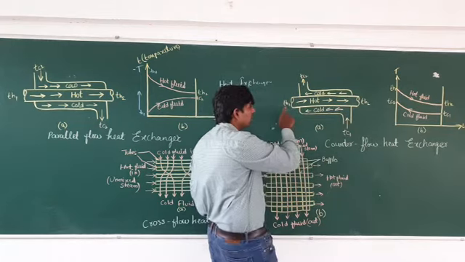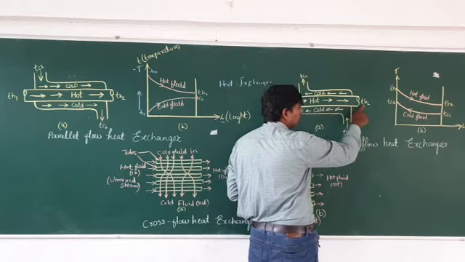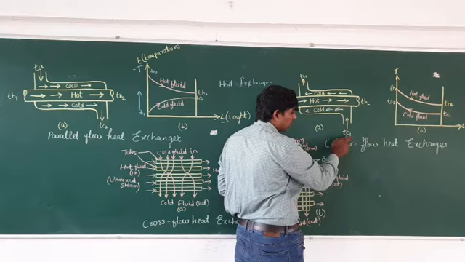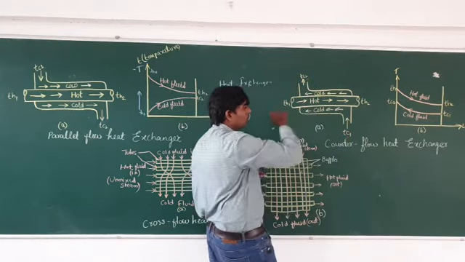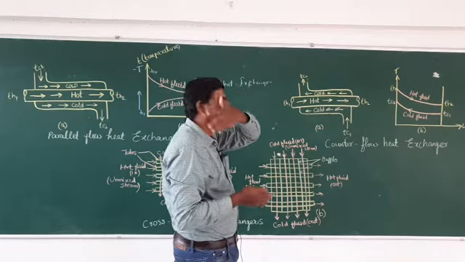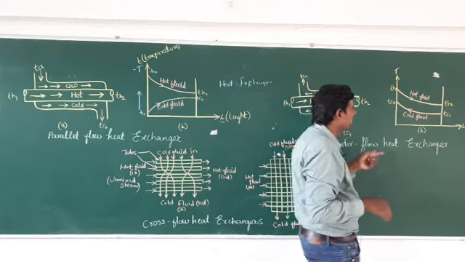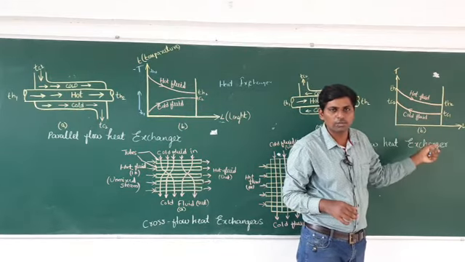See the indication: TH1 is the entry temperature of the hot fluid, TH2 is the exit temperature of the hot fluid, TC1 is the entry temperature of the cool fluid, and TC2 is the exit temperature of the cool fluid. You have to remember this: TH1, TH2, TC1, TC2. This diagram is known as the TL diagram. T stands for temperature, L stands for length.